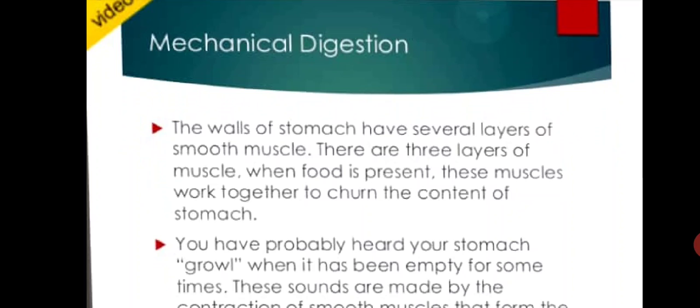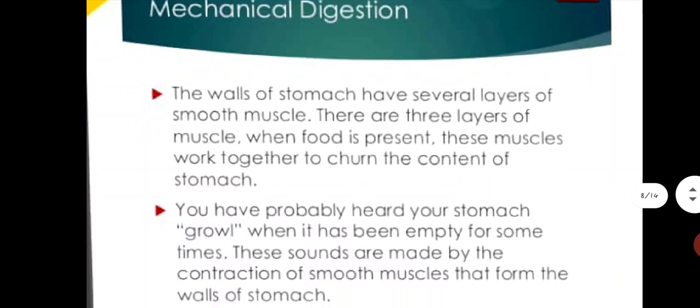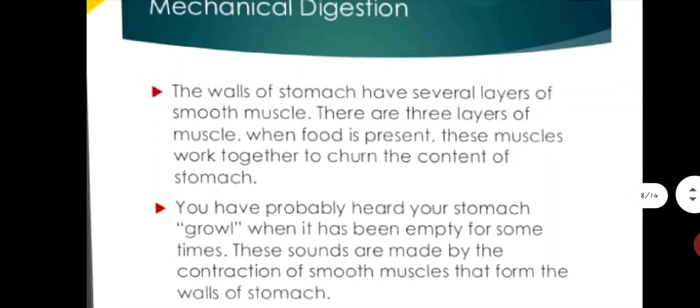All these are the layers of your smooth muscles. So for the food present in your stomach, these muscles help in the churning process, that means the peristalsis movement.